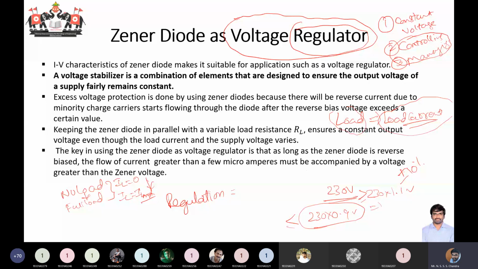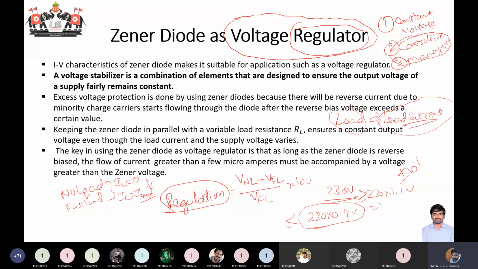Otherwise they get damaged. If your house is very near to a transformer, you will observe a high voltage condition, in which some of you might have observed that some fans get burnt or a TV gets spoiled. So we should always ensure that the voltage is within limits. This gives us a term called voltage regulation, in which the change is from V no load to V full load.